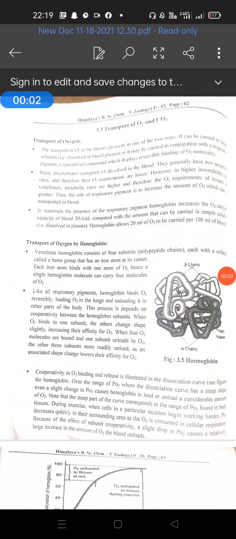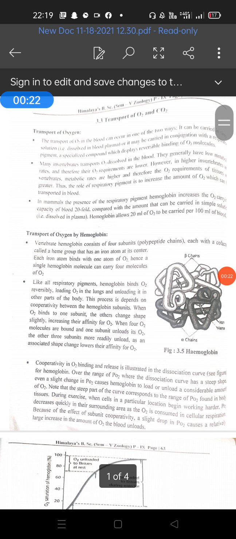So students, in the last period we studied the respiratory system. But today we are going to start the process of respiration in human beings, that is, the mechanism of respiration. So keep in mind, students, respiration is a biological process involving the exchange of gases between the atmosphere and the lungs, and it results in the generation of ATP, adenosine triphosphate.